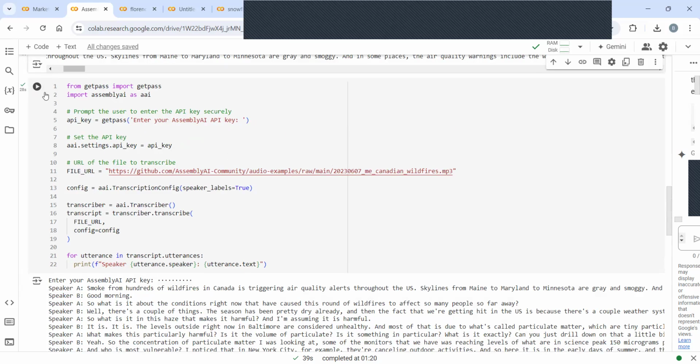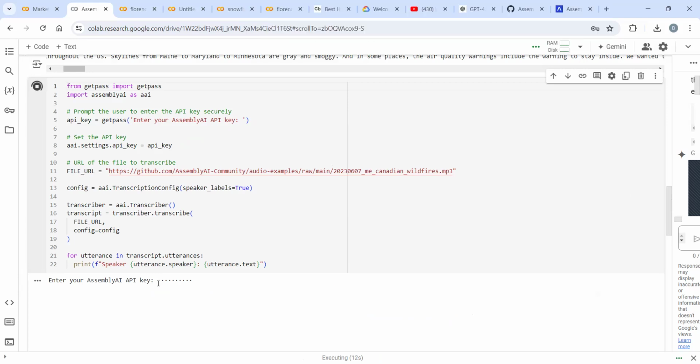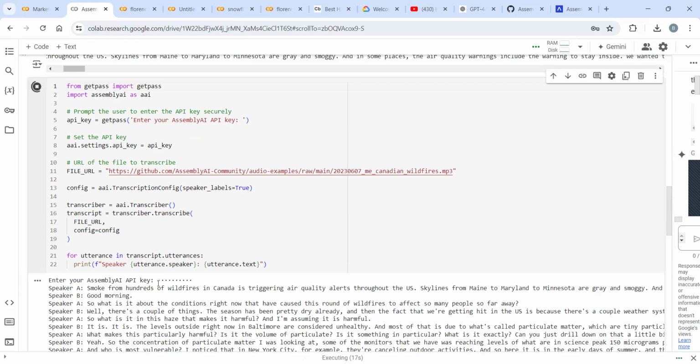And it doesn't only do that. It tries to find what conversation is happening between speaker one and speaker two, and it shows that in text as well. So we have two speakers here. One is talking about the hundreds of wildfires, which trigger alerts, and the second speaker gives a heads up on what could be the reason for it.